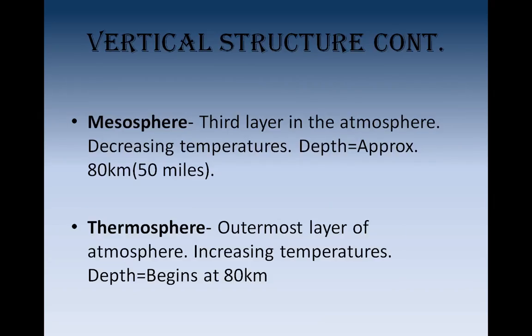Next is the mesosphere, the third layer in the atmosphere. As you increase in altitude, the temperatures begin to decrease again. The depth is approximately 80 kilometers or 50 miles. The thermosphere is the outermost layer of the atmosphere. As you increase in altitude, the temperatures also increase. The depths begin at 80 kilometers and go out to infinity.